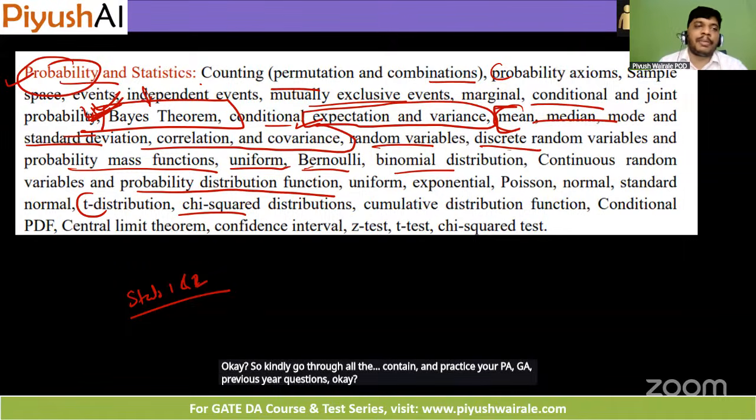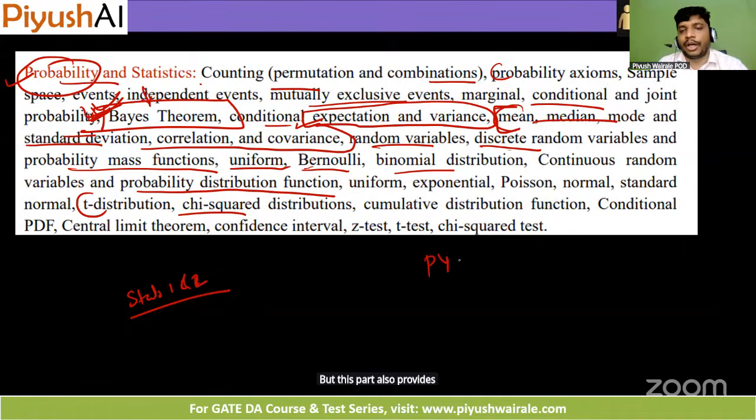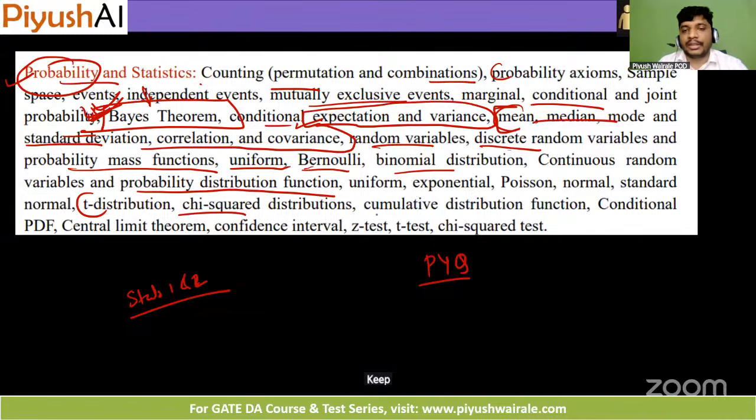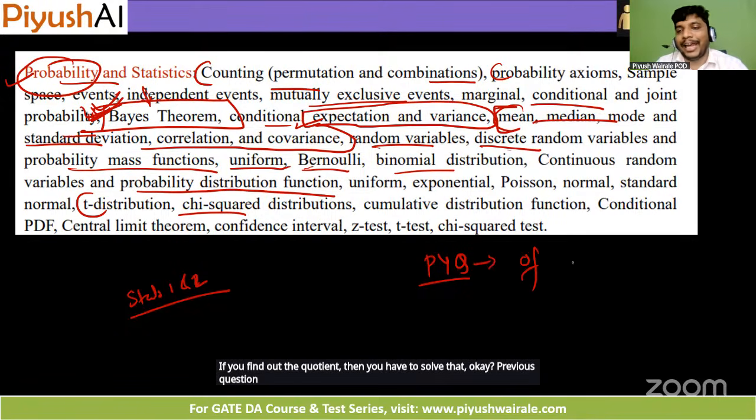For this part also, probability and statistics, I will suggest to solve previous year questions of all the branches, but focus on the syllabus. Keep the syllabus and try to see from this particular topic. If you find the question, then you have to solve that. Okay, previous year questions of all GATE papers of all branches.